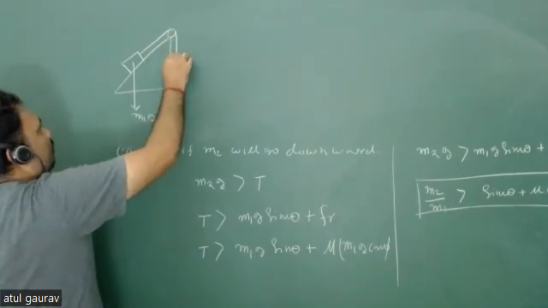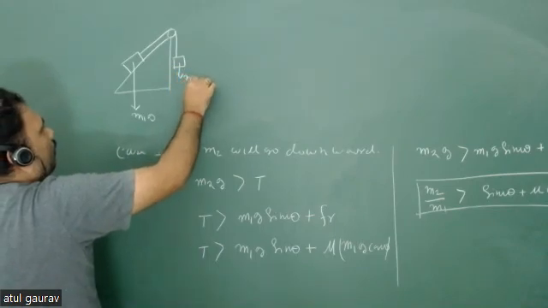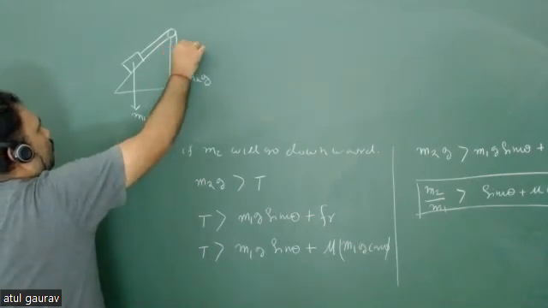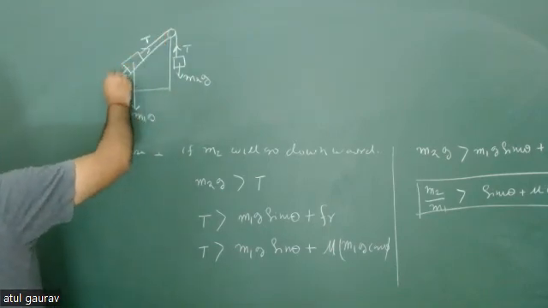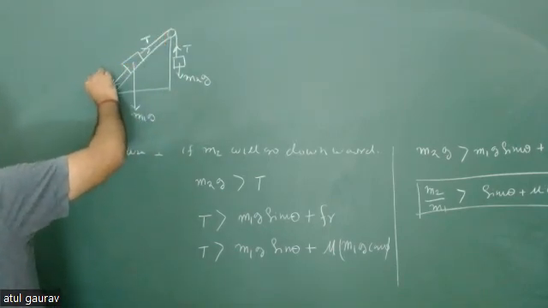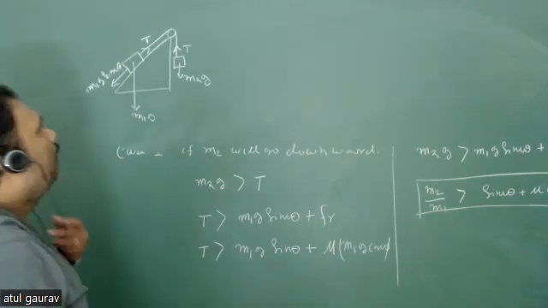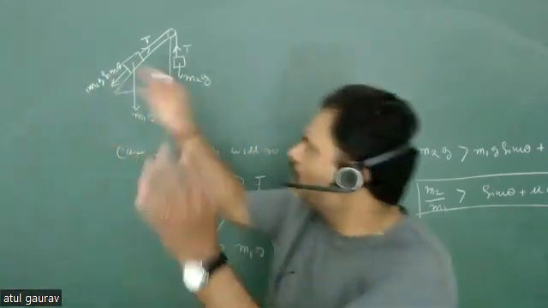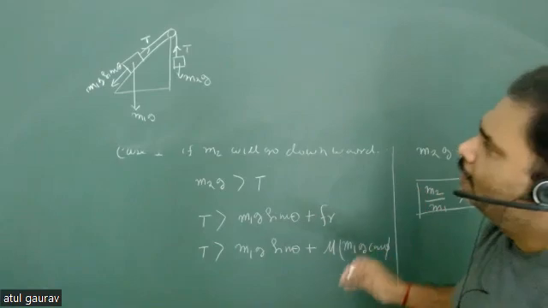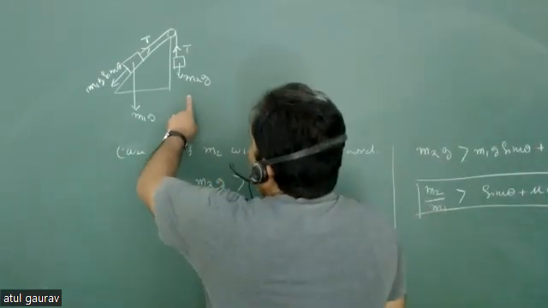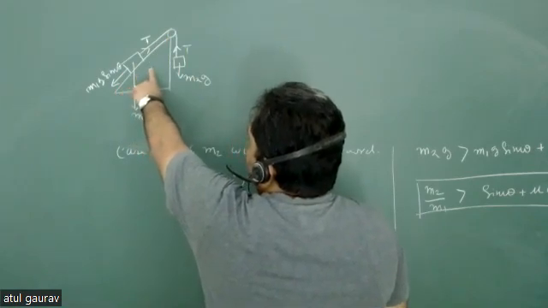This is your mass, this is your m2g, this will be your tension, this will be your tension, and this force will be m1g sin theta. Now the most important thing: these forces remain the same, there is no problem, as for the first condition. But now m2 will go upward, so the frictional force will act in which direction?